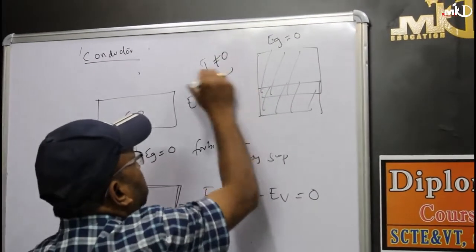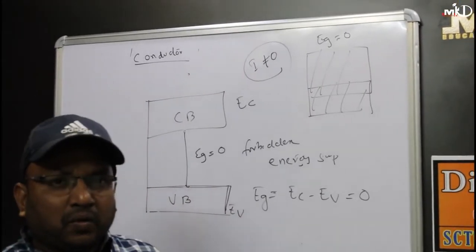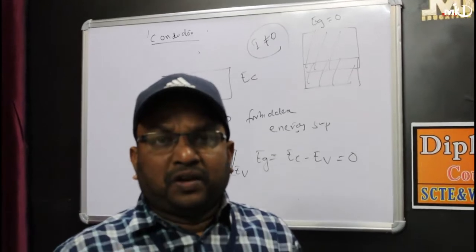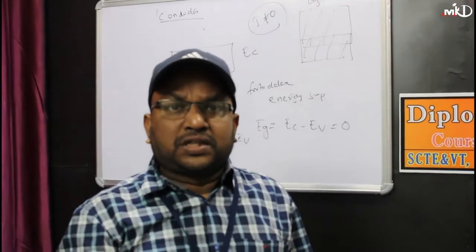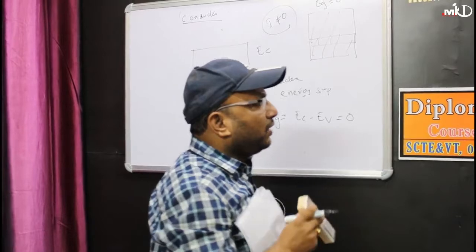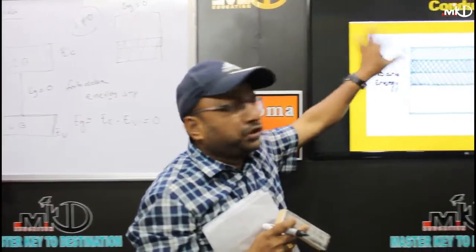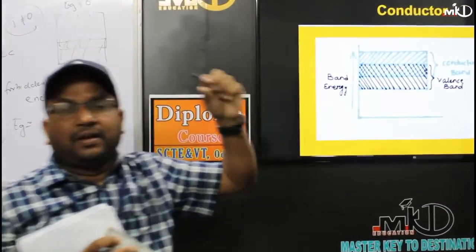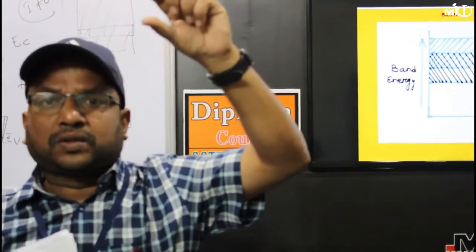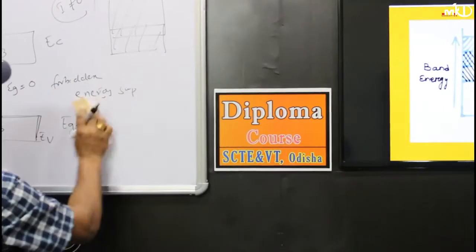This is the beauty of a conductor. Once you apply an electric field or temperature, even at 0 degree Kelvin, if you give an external voltage, it will suddenly start conducting. Why? In the case of a conductor or metal, the Eg, or forbidden energy gap, equals 0. And what is Eg? It is the difference between the valency band energy and the conduction band energy. Clear?